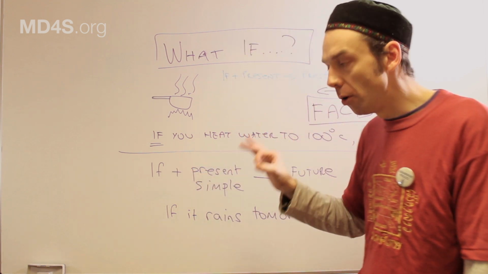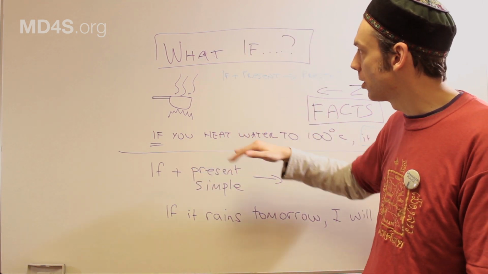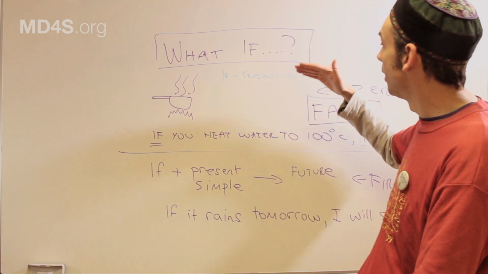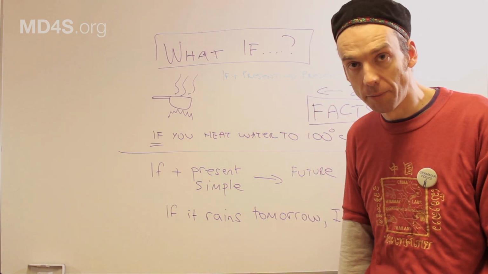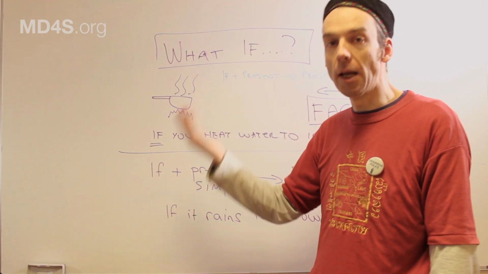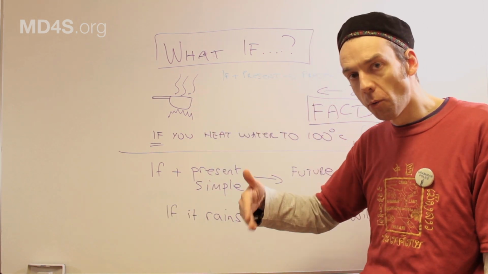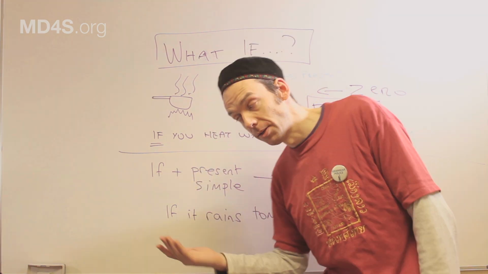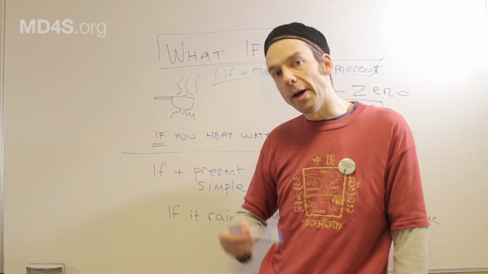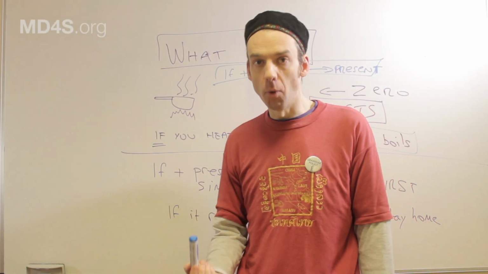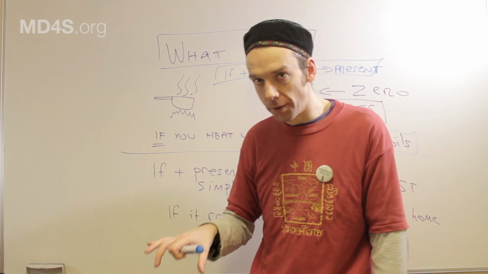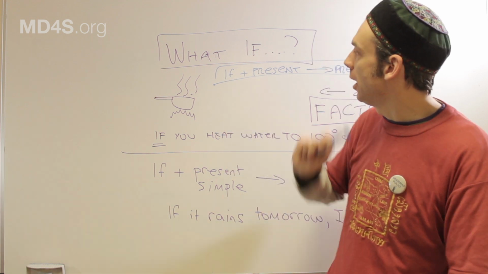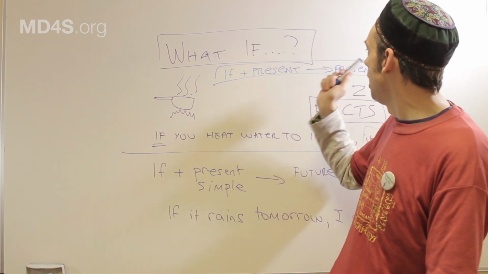When we talk about those things, we use a structure where we use if plus a present simple followed by another present simple. So if you heat water, it boils. If you cool water down, it freezes. If you freeze water, it turns to ice. So when you want to talk about facts in the real world, in the physical world, we use the zero conditional, and the structure is if plus present in present.